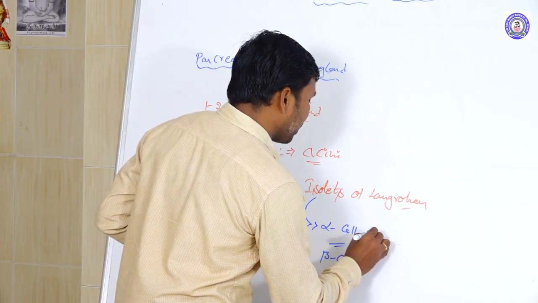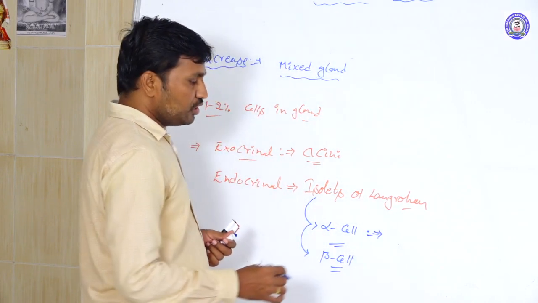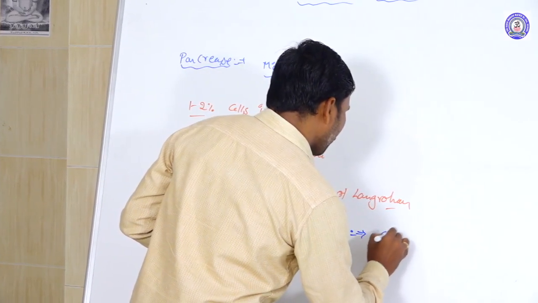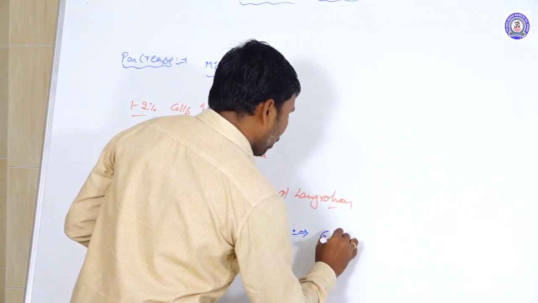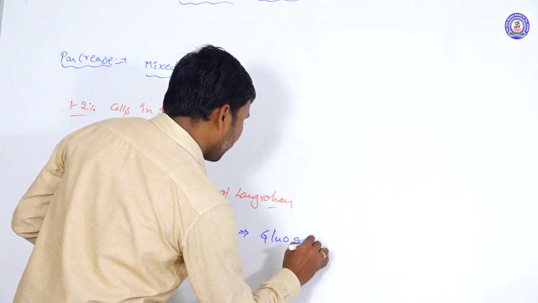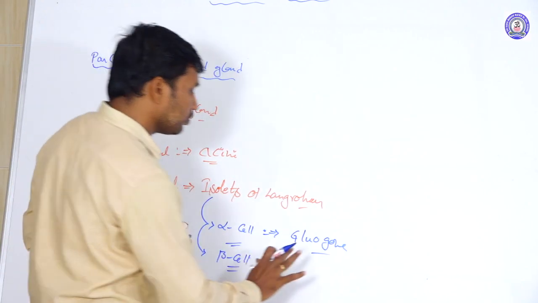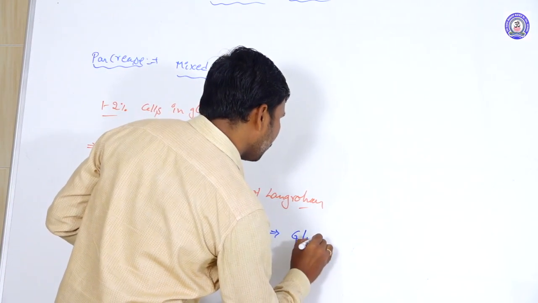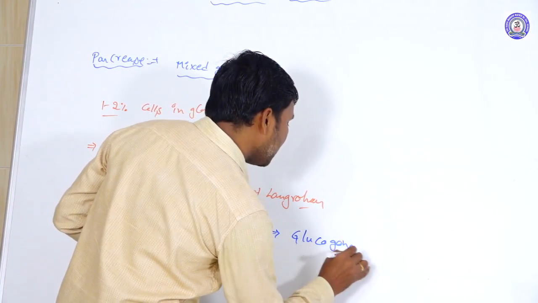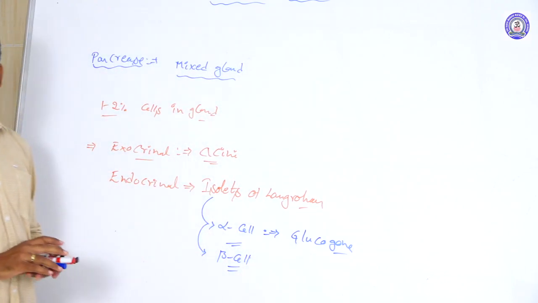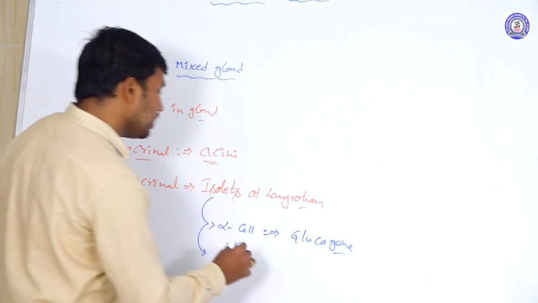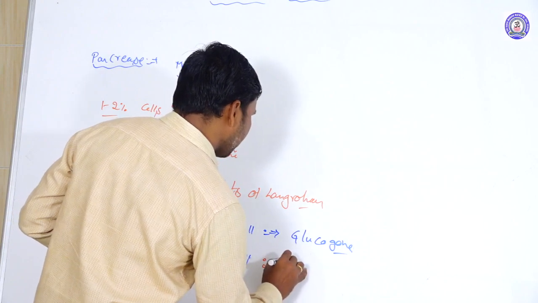The alpha cells produce a hormone called glucagon, and insulin is produced from the beta cells.